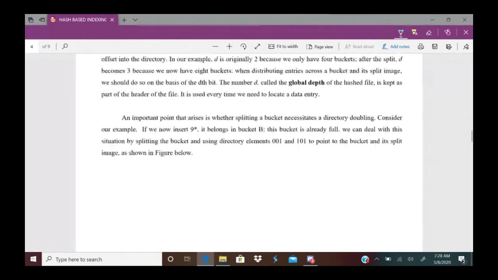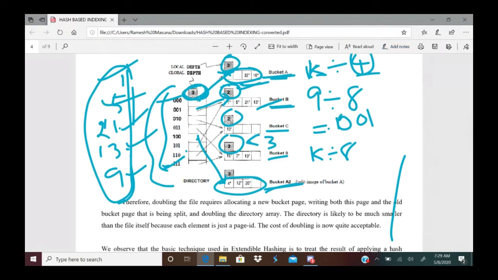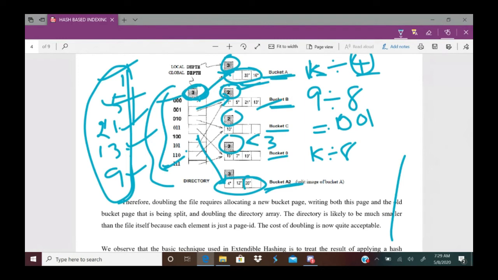That's about insertion and searching in extendable hashing. And you can follow the same example for deletion also. Similarly, you can perform a deletion. Suppose I want to delete the record 20. This one. How to delete 20?